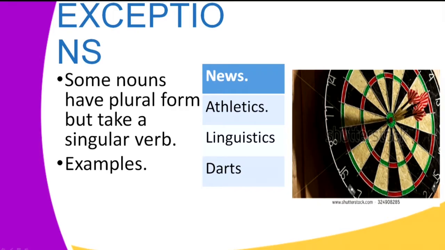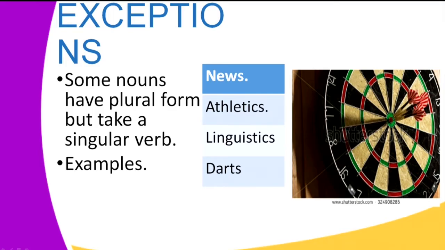Now, we have exceptions. Some nouns take their plural forms and do not change. They have a plural form, but they take a singular verb. For example, we have the word news. You'll never find it in the singular form new. It's always news.